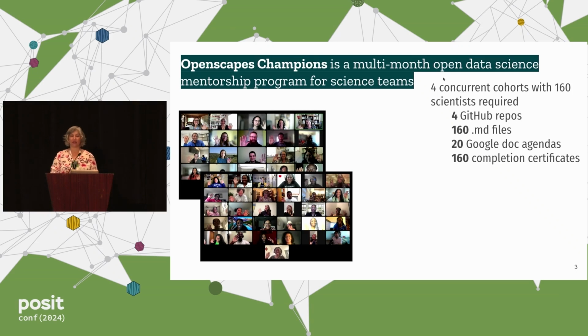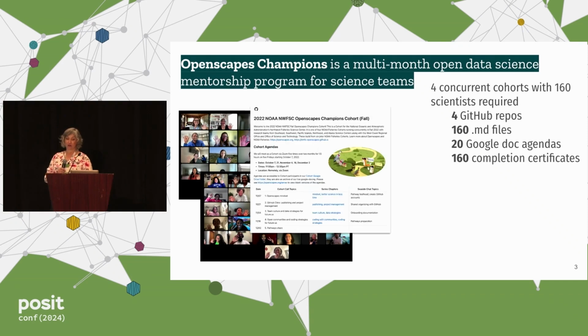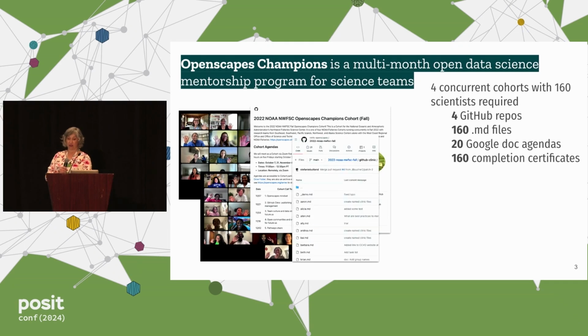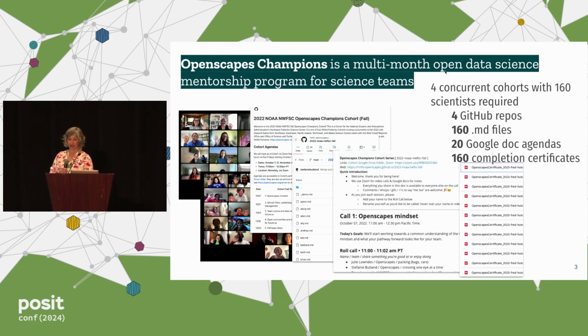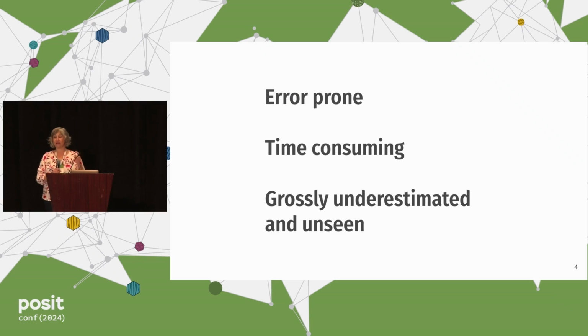Our Champions program is a multi-month open data science mentorship program for science teams. This requires a whole lot of teaching, but it also requires creating a lot of infrastructure. One fall, we led 4 concurrent cohorts with 160 government scientists. This required me to create 4 different GitHub repos, 160 Markdown files so that everyone could work in their own file in the GitHub clinic, 20 different Google Doc agendas, and 160 completion certificates. This work, when done manually, is error-prone, it's time-consuming, the effort involved is grossly underestimated, and it's unseen.